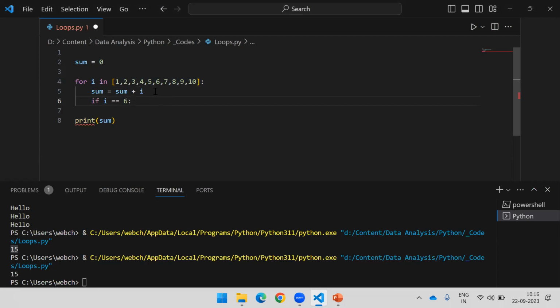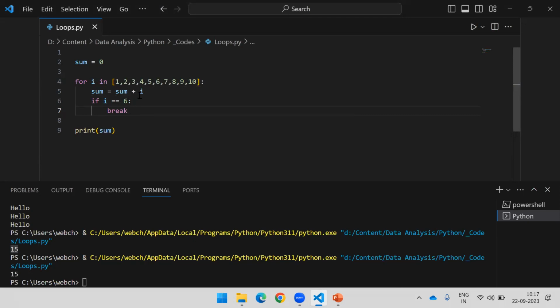We create a block inside a block, and whenever you create a block, indentation matters. Here we leave one tab of space so Python understands that whatever we write here is for the if block.